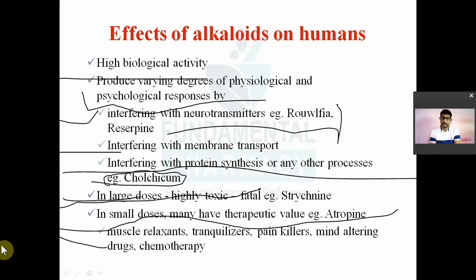Then Rauwolfia serpentina is also known as the medicine for the mad, because it is a tranquilizer, Rauwolfia alkaloid reserpine and all that. Then painkillers, then mind-altering drugs. For example, caffeine is a CNS stimulant, and some alkaloids also have anti-cancer activity, like podophyllotoxin and all that. So they are useful in chemotherapy also.